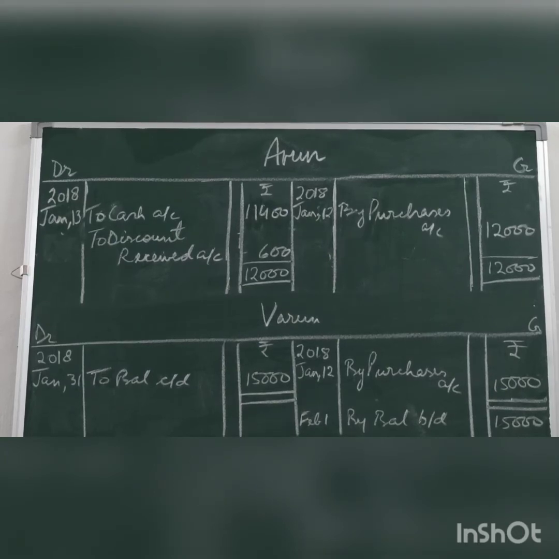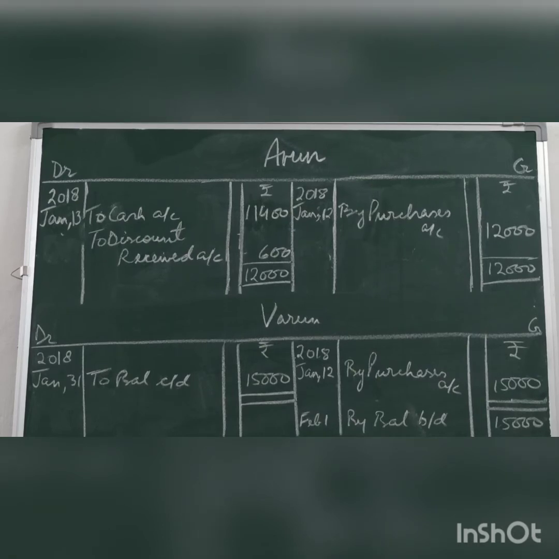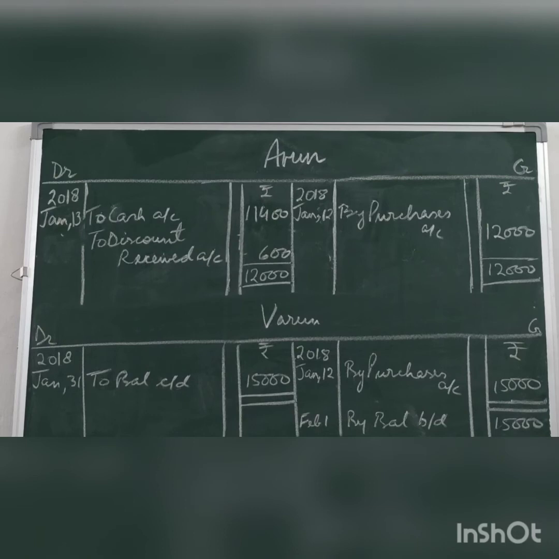Then we have the personal account of Varun, from whom goods were purchased for 15,000. Credit the giver on 12th by purchase account 15,000, then we'll balance, no settlement was done. 31st, to balance carried forward, closing balance. February 1st, opening balance, by balance brought down. Then we have